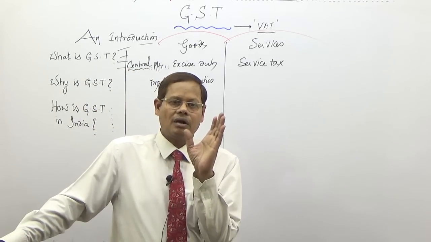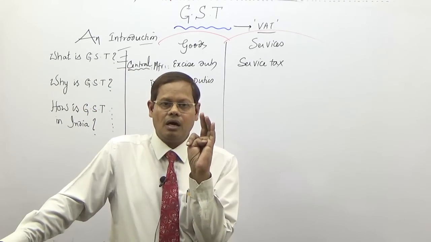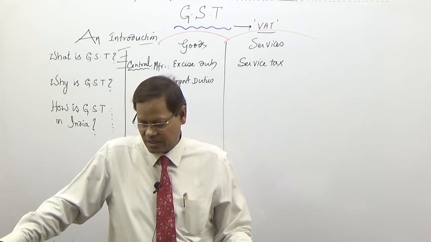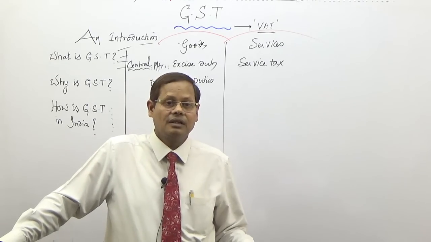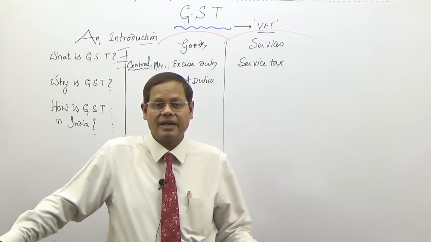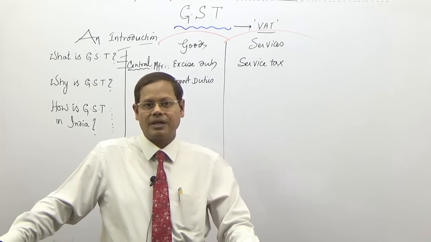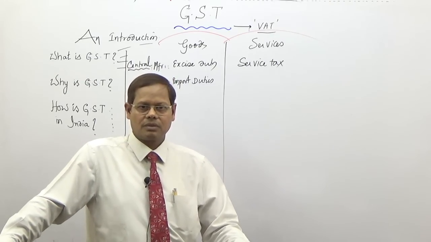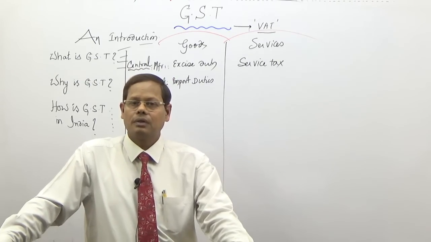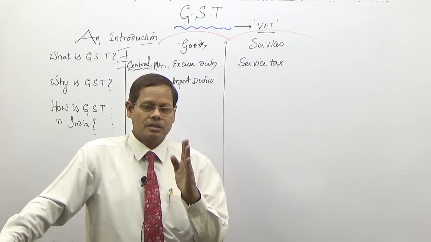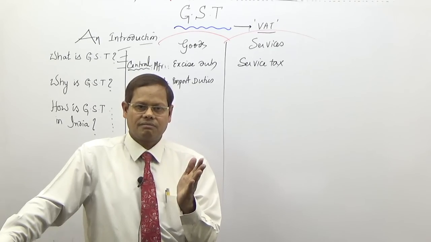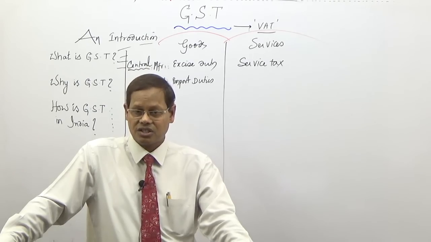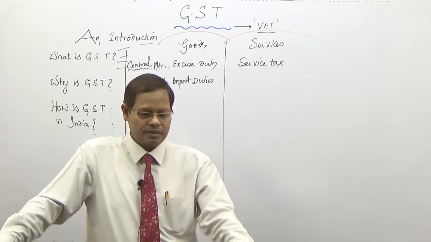For example, on textile and textile articles, on tea and tea waste, on goods of special importance, there are additional taxes. And so many taxes like surcharges and cesses, like for example, national calamity contingent duty. It's a surcharge on a few products, tobacco, petroleum, automobiles, etc. And similarly, education cess and secondary higher education cess on customs.